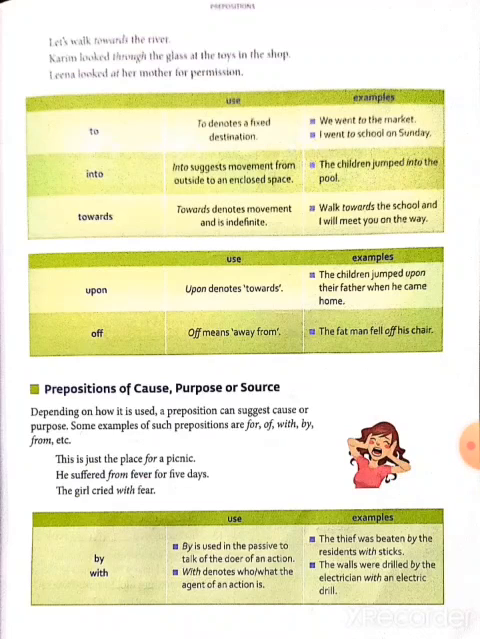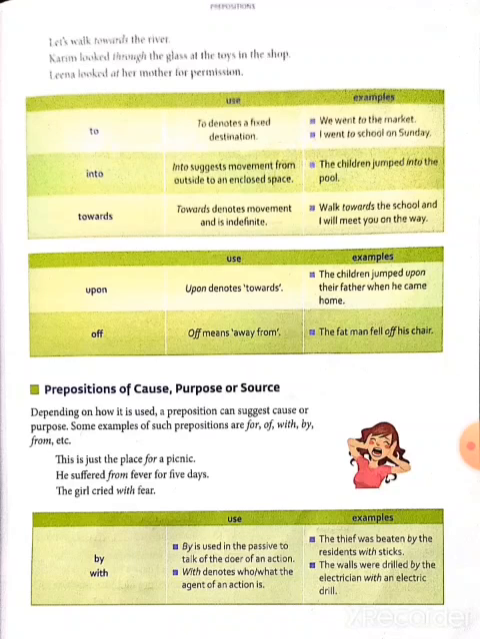To is used to denote a fixed destination. Example, we went to the market. I went to school on Sunday. Next, into. Into suggests movement from outside to an enclosed space. Example, the children jumped into the pool. Towards denotes movement and is indefinite. Example, walk towards the school and I will meet you on the way.